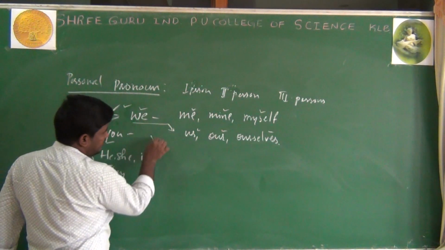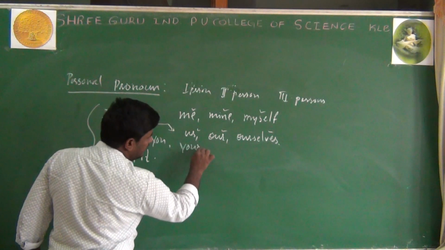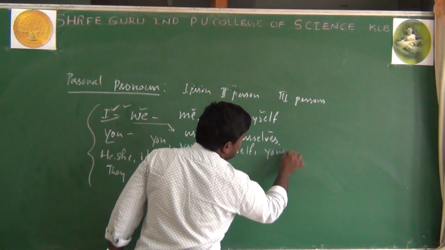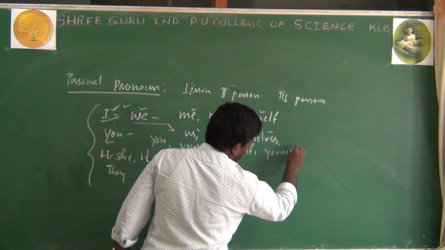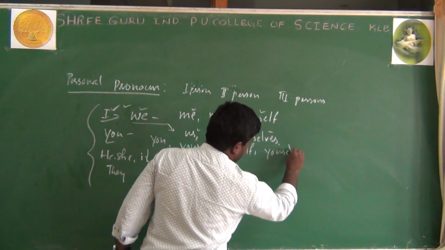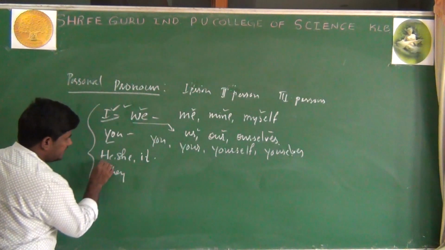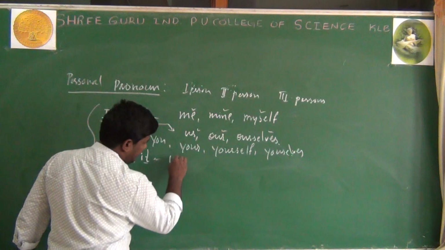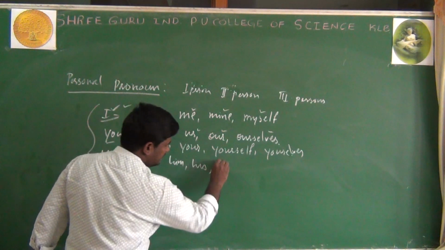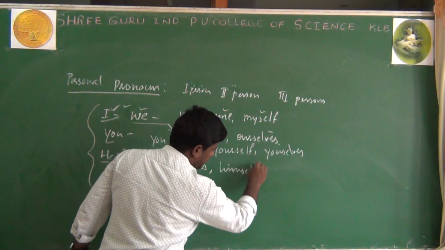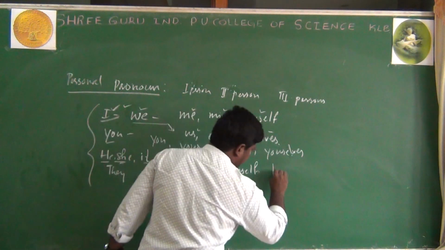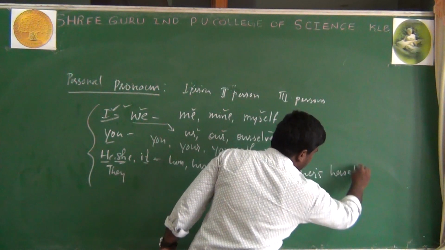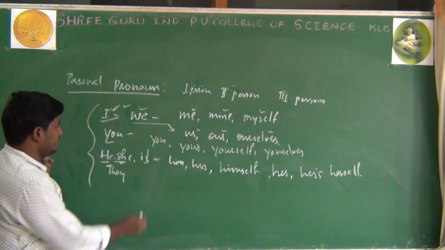You is you, sometimes your, and yourself, and yourselves, plural. Third person is he, she, it. He, sometimes him, his, himself. She, her, hers, herself. So these are objective case of pronouns.